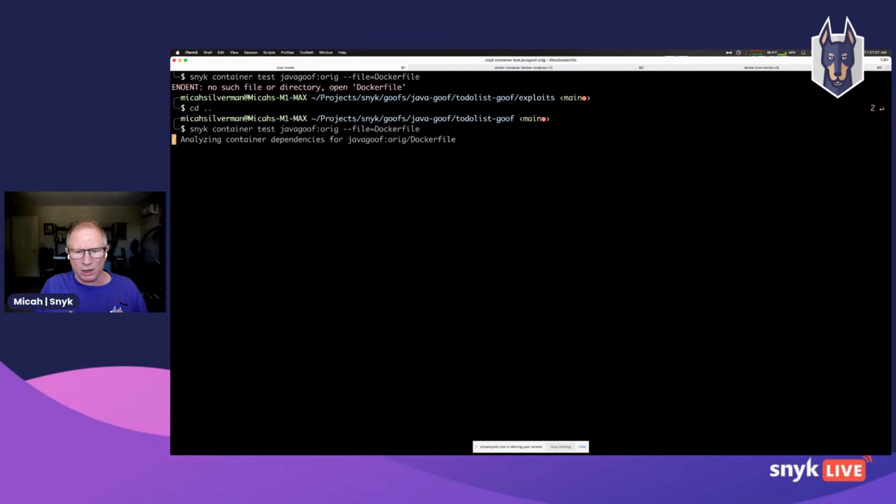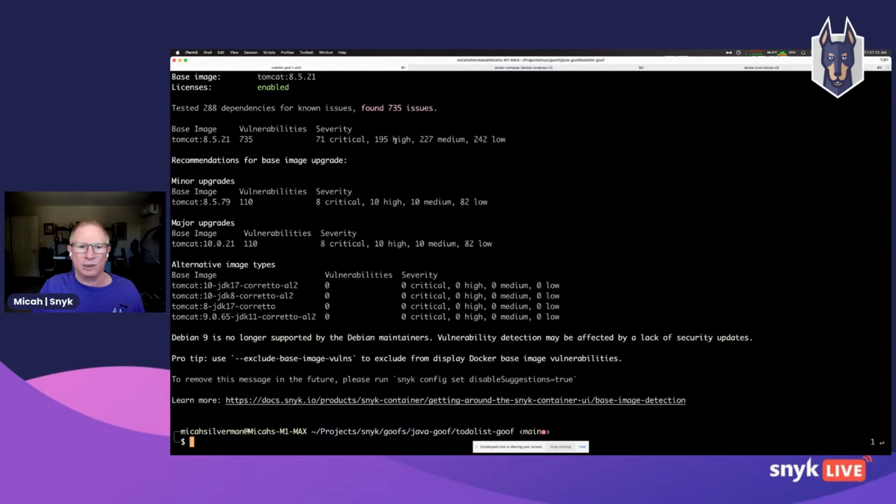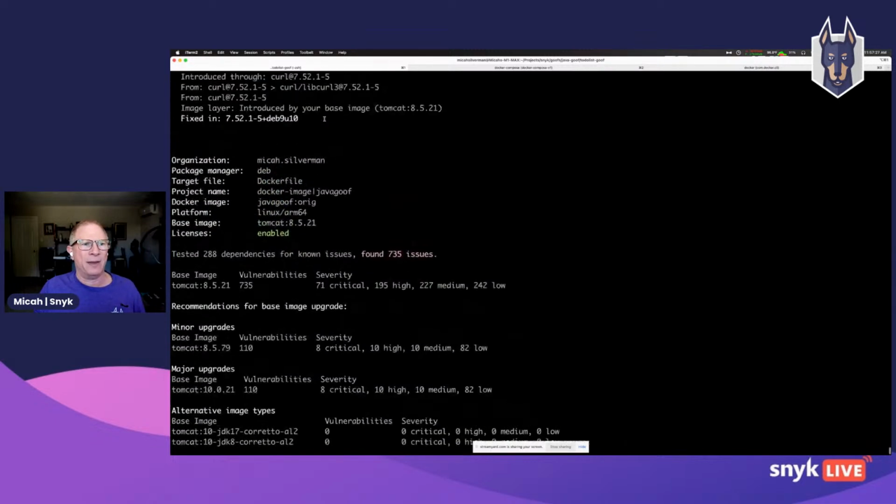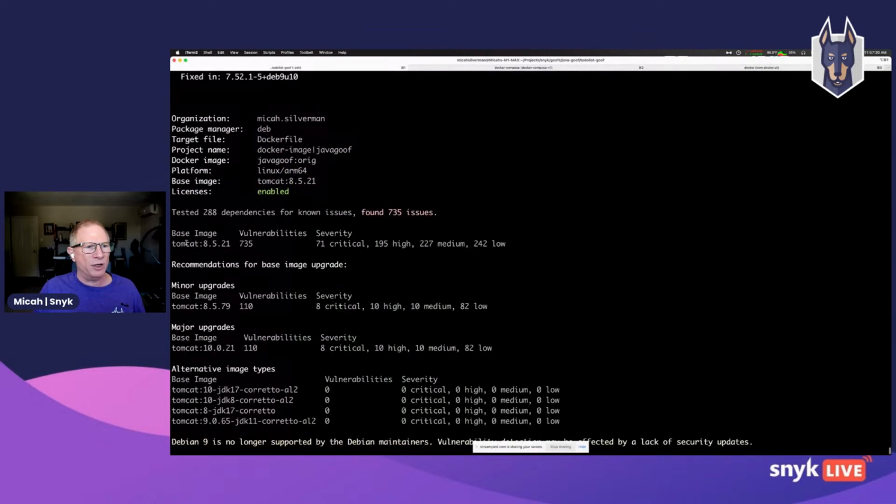Now, this is a little subtle and took me a little while to wrap my head around. We're using the Dockerfile as a reference to help it run quicker, but this is actually running a scan of the running image on my machine. So it's looking at the version of Linux, and it's looking at all of the installed utilities to give me feedback about vulnerabilities that it's found. And if you notice, with this running version of Tomcat, it found 735 vulnerabilities, 71 of which are critical. This is a really bad image to be running in Tomcat because of all these known vulnerabilities.